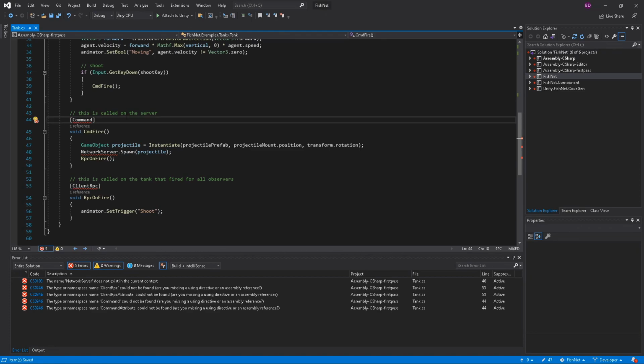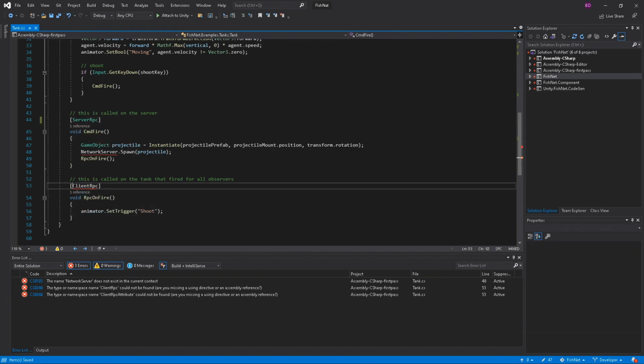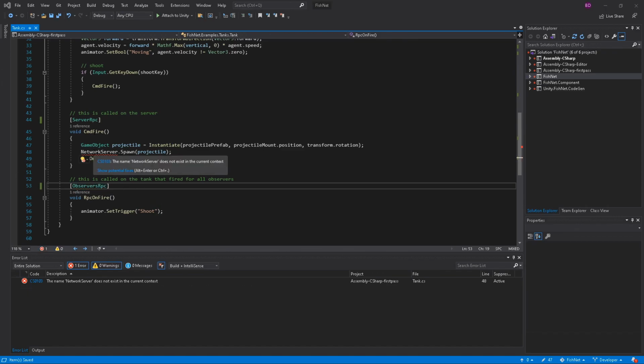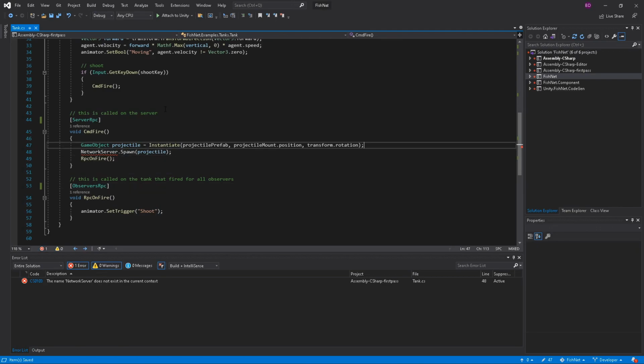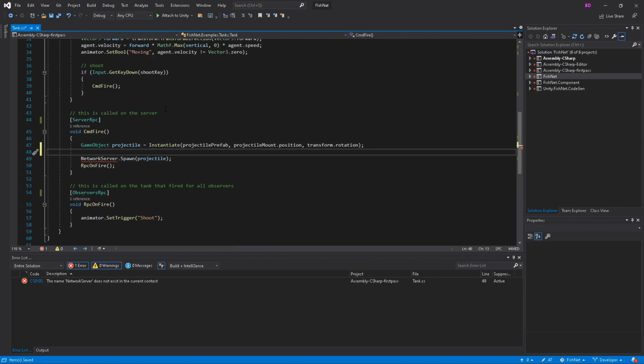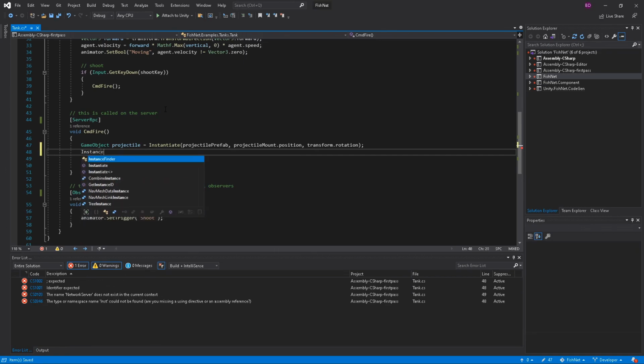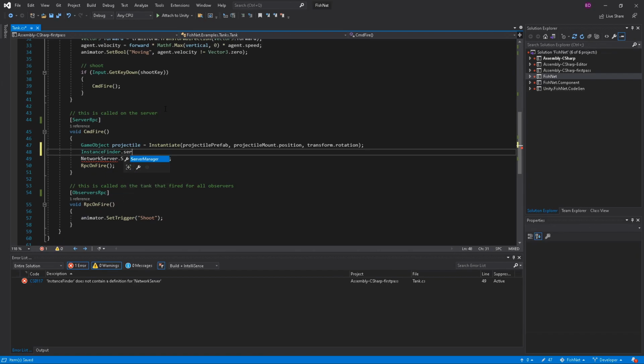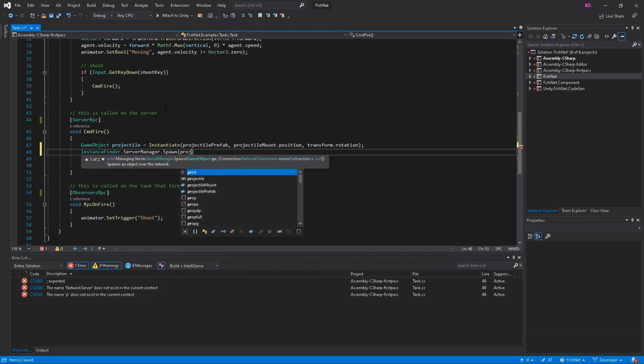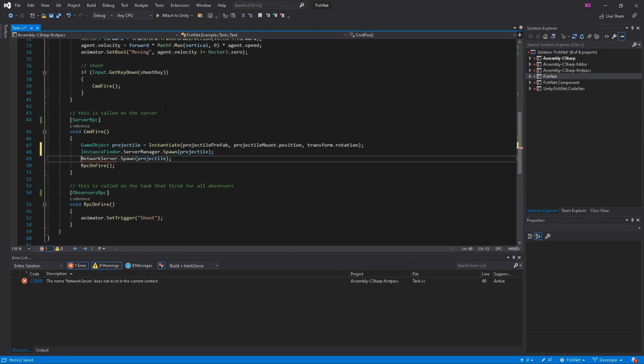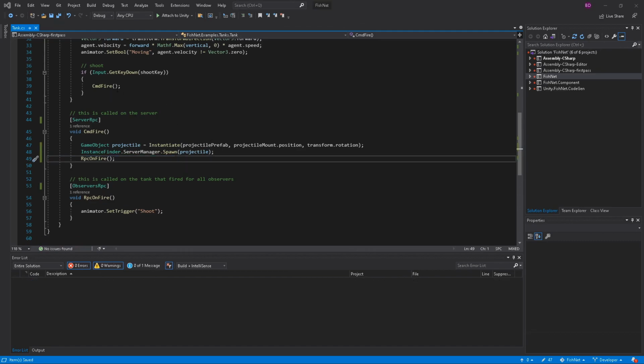Next, we have commands and client RPCs. These are renamed in Fishnet. It is ServerRpc, and it is ObserversRpc, and there is a TargetRpc as well. We have an error here, NetworkServer.Spawn. NetworkServer does not exist, of course. There's no singletons per se in Fishnet. So instead what you'll use is InstanceFinder.ServerManager.Spawn and then passing in the projectile. All right, so that's it for that one script.